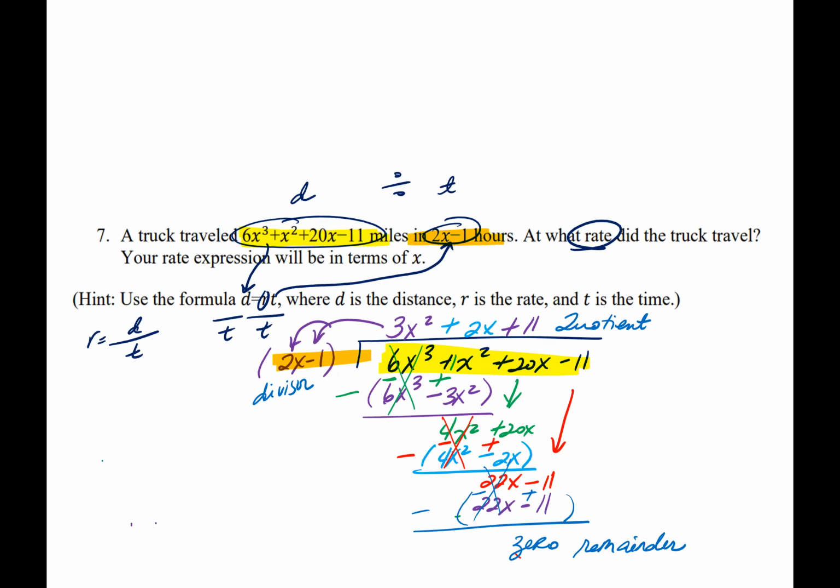So what is going to be the rate? The rate is simply just going to be the answer right here, which is your quotient. You have a 0 for remainder, so you don't need to do the fraction with the remainder and divisor. And so your rate is just going to be 3x squared plus 2x plus 11.